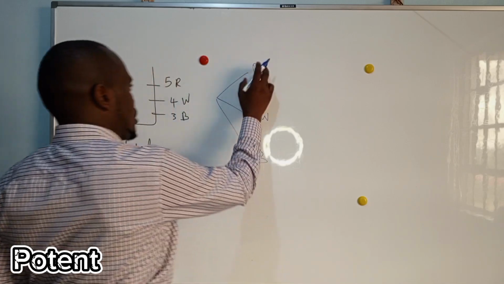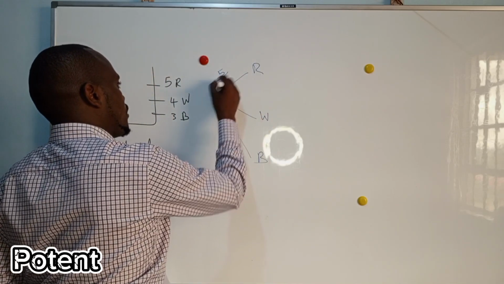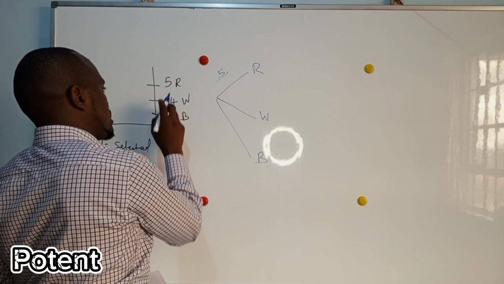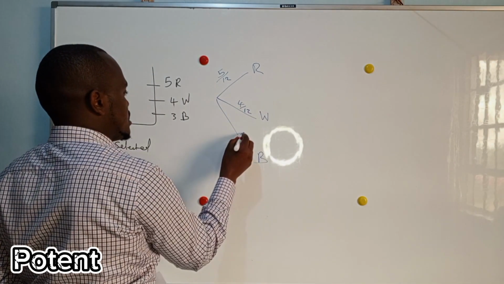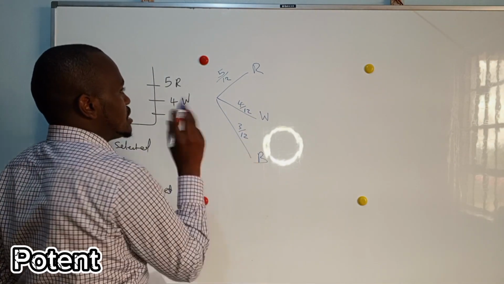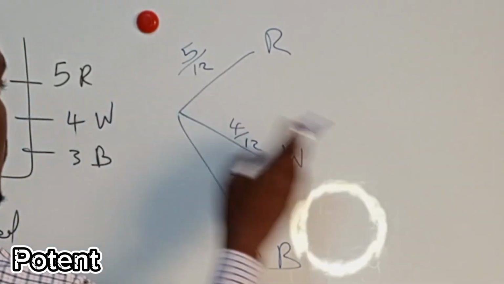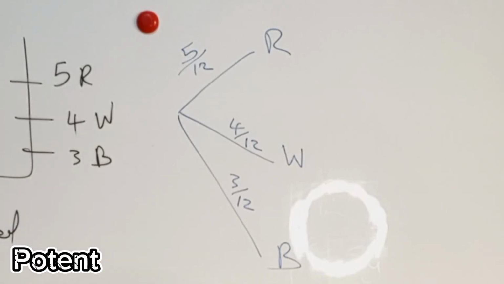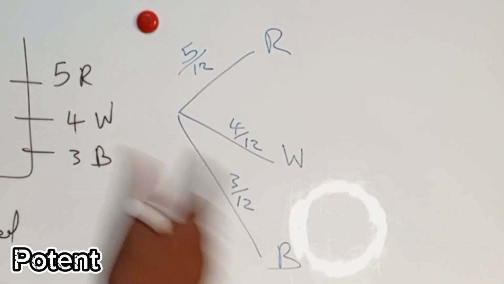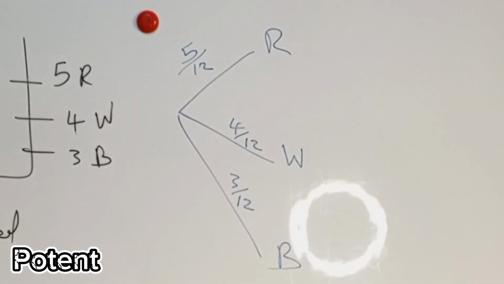So what's the chance that you're going to get a red? It is 5 over all of them. You have 12. So this is 4 over 12 and this is 3 over 12. So that is the chance that you're going to get a white, 4 over 12, to get a blue bead. So the probability means that even if you pick, say, 12 times, you are likely to get 3 blue beads. Because there are only 3 blue beads there, you cannot get 4. So it is 3 out of the total number of beads in that basket.